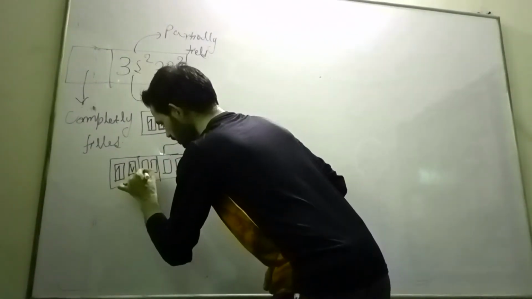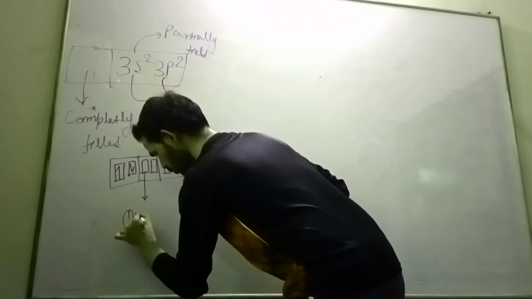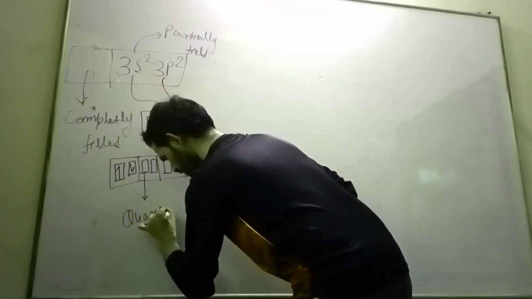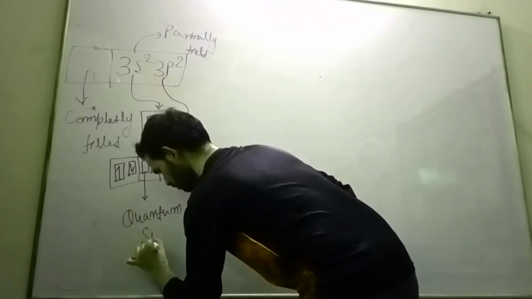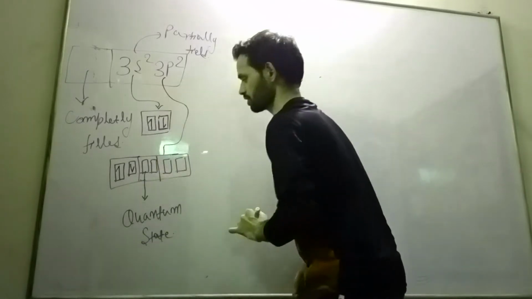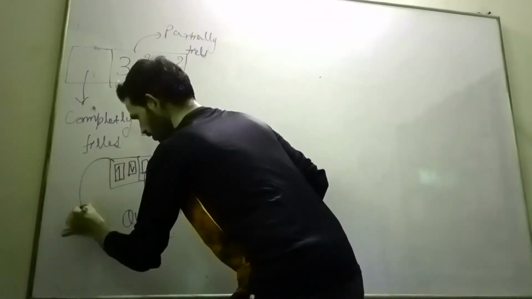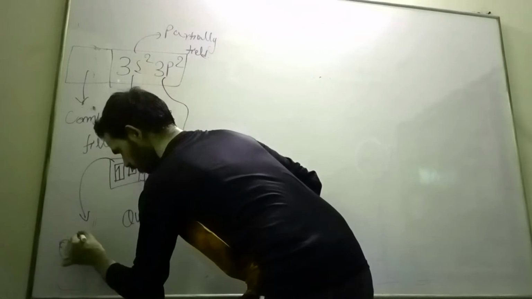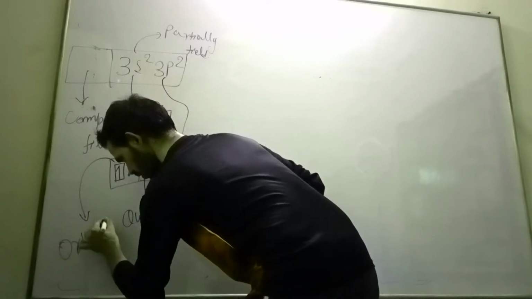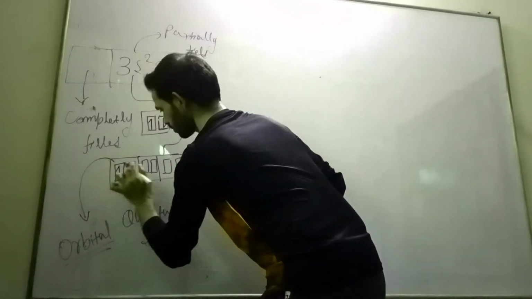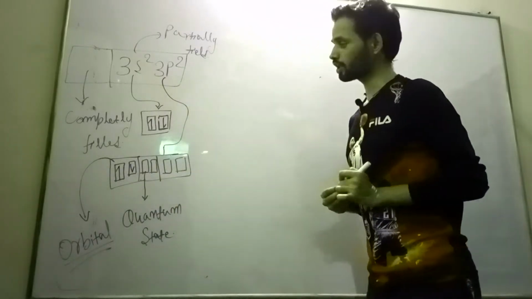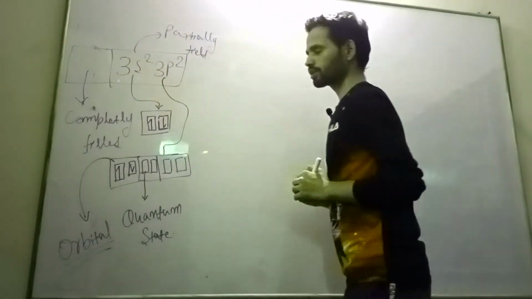So these are quantum states, and these are orbitals. Okay, these are orbitals, these are quantum states. This is all about this.